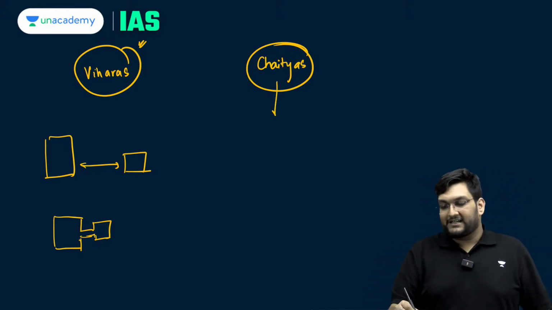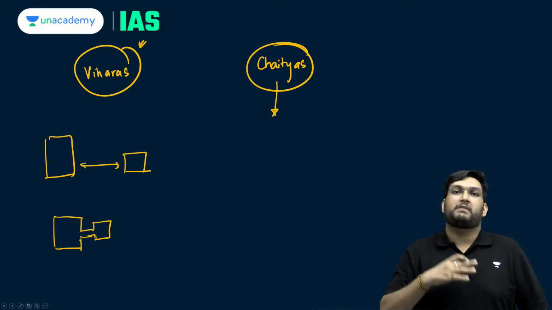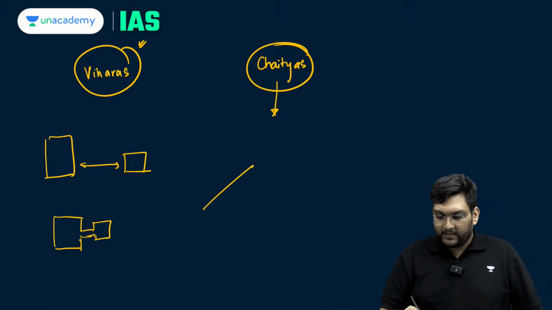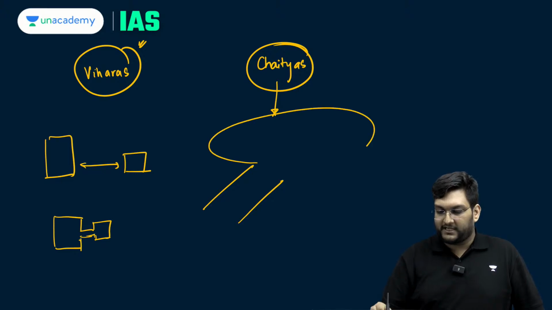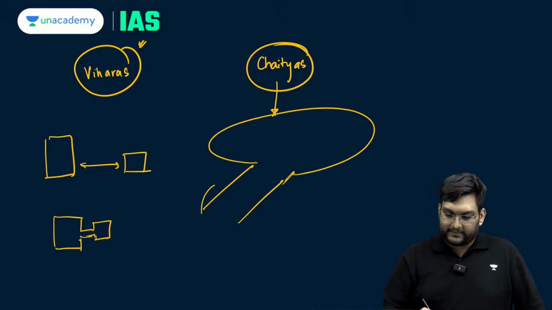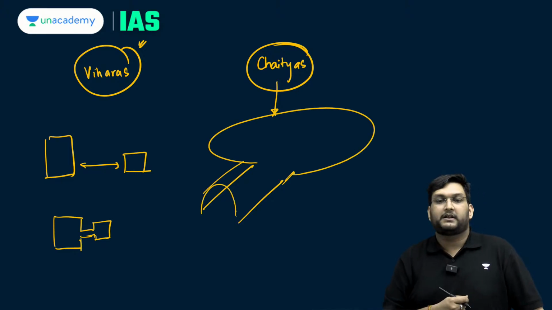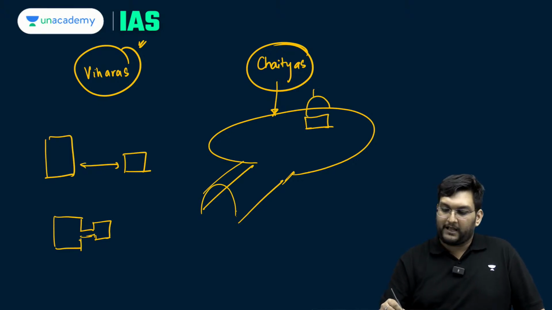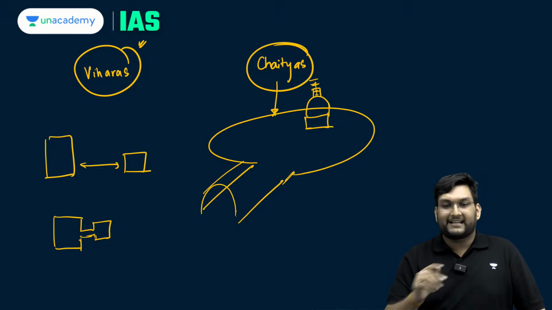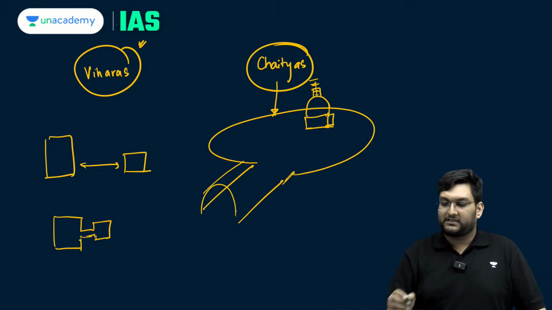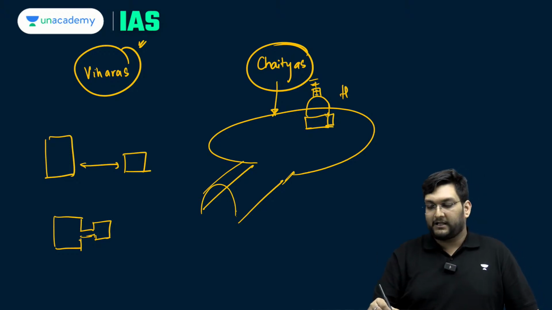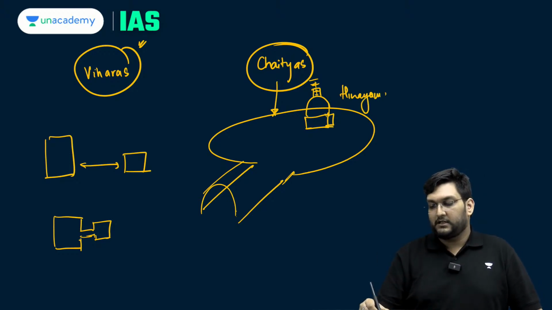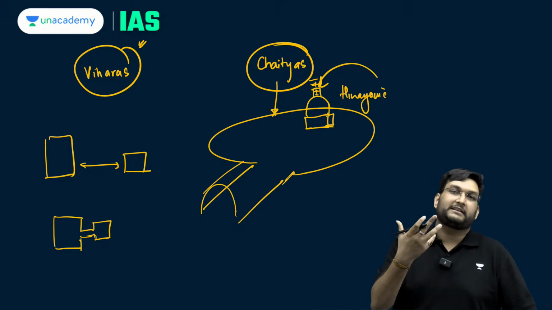And with regards to Chaityas being Hinayanic or Mahayanic, the major differentiation is this: if you had, for example, a Chaitya, this is a 3D cross section of it. You could also have a stupa inside it, and the stupa represents Buddha in that context. You could either have a stupa which does not have anything else, then it becomes Hinayanic because you are using the symbol of Buddha to represent him.